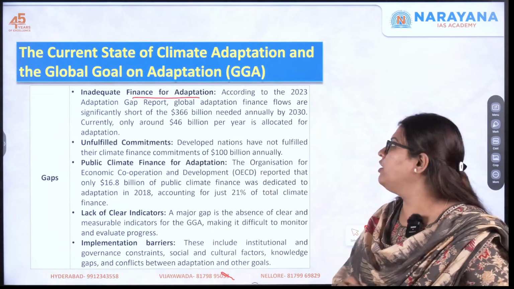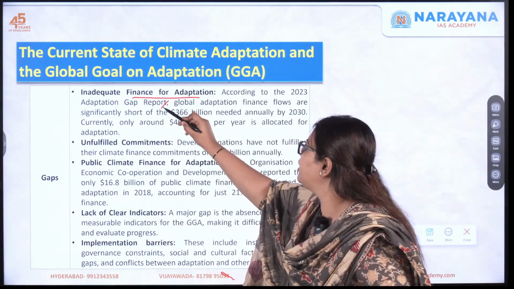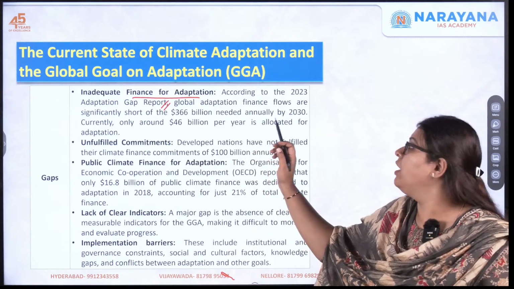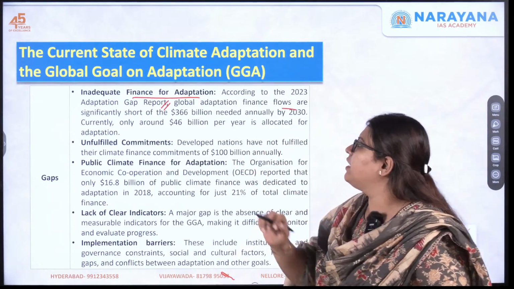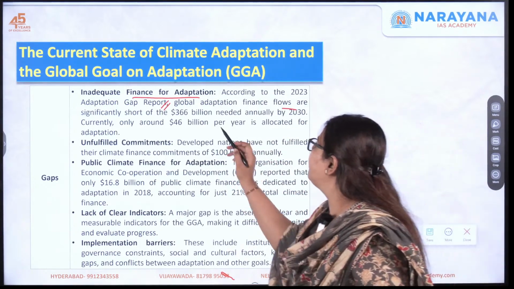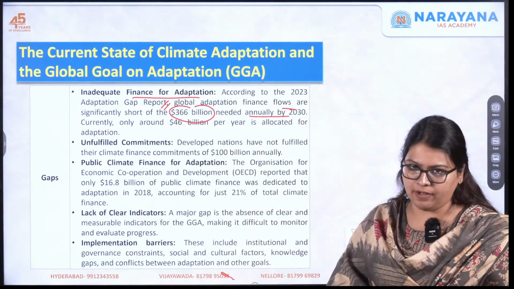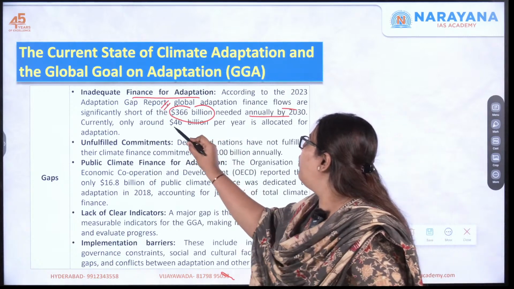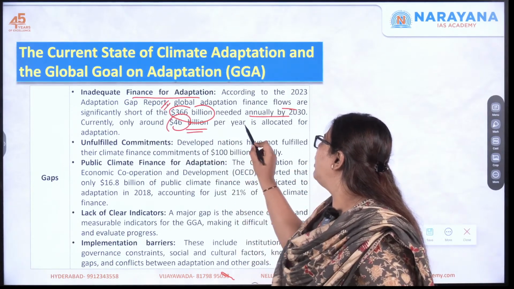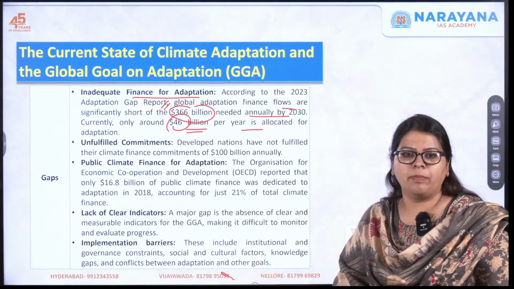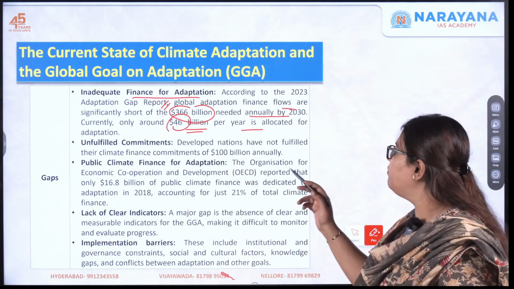According to the 2023 Adaptation Gap Report, global adaptation finance flows are significantly short of the $366 billion needed annually by 2030. Currently, only $46 billion per year is allocated for adaptation. Next, unfulfilled commitments.